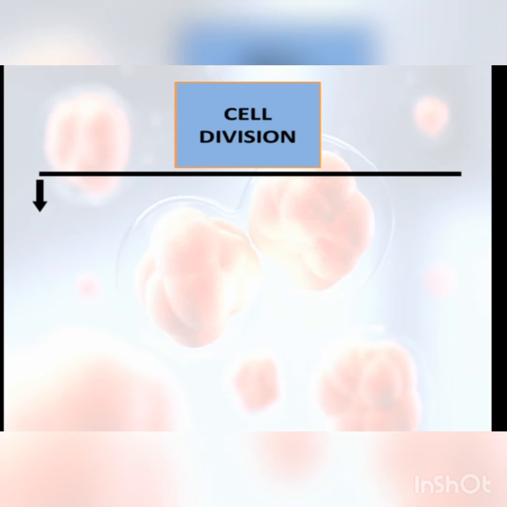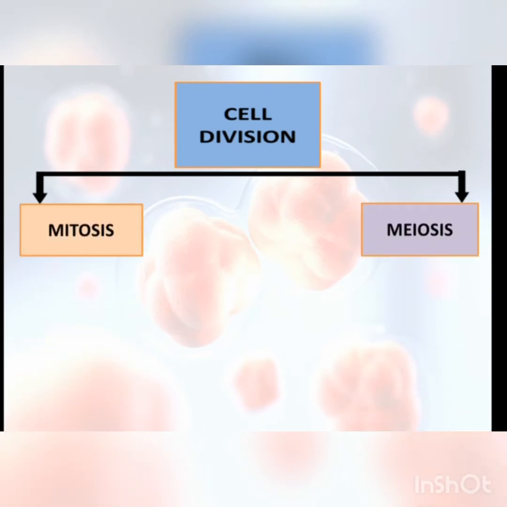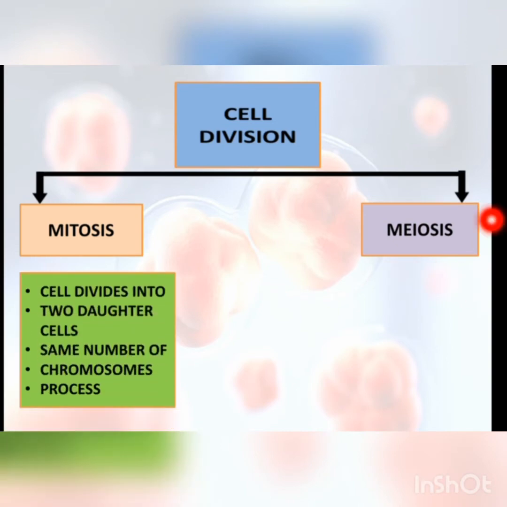In cell division, we will study two processes. First is mitosis and second is meiosis. These two are the processes by which a cell divides. In mitosis, a single cell divides into two daughter cells with the same number of chromosomes, meaning the chromosomal number is retained. Then we will study the process of mitosis in detail.